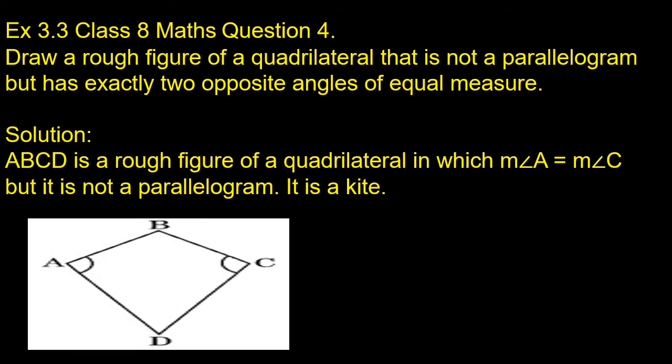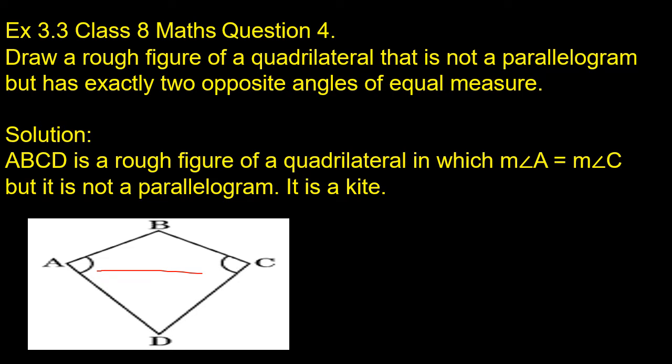Children, let us move on to the fourth question. Draw a rough figure of a quadrilateral that is not a parallelogram. That means it is not a parallelogram, but has exactly two opposite angles of equal measure. Any two angles must be of equal measure.